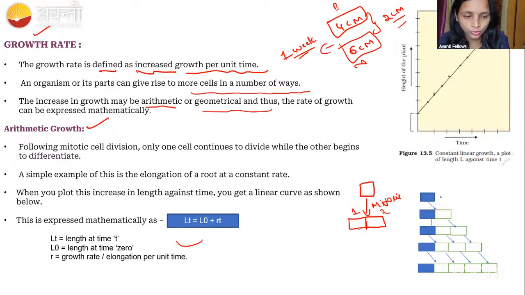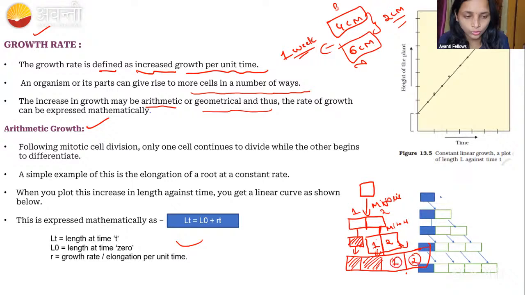Now what will happen? This one cell is undergoing the maturation. It will undergo matured. This second cell is going to be divided again. The second cell undergoing division. So this is the second cell undergone mitosis, right? Now what happened? This is a one cell and this is a 2 cell, right? And in the third, what will happen? We will get this cell I'm going to keep like this only. And this one cell is undergoing the maturation. I will keep like this. And now the second cell is undergoing the division, and 1 and 2.